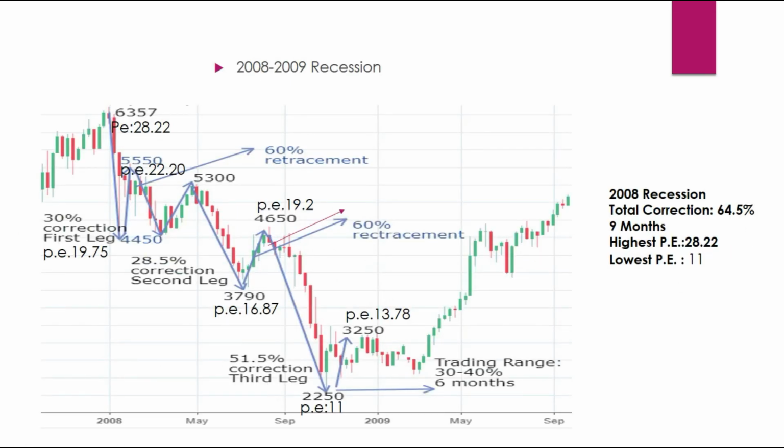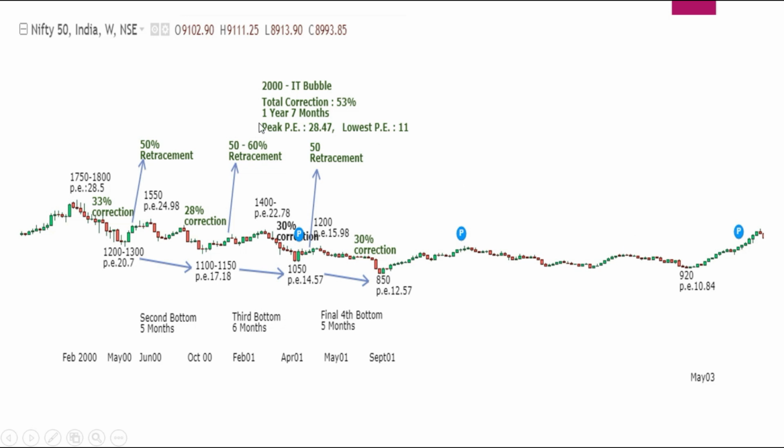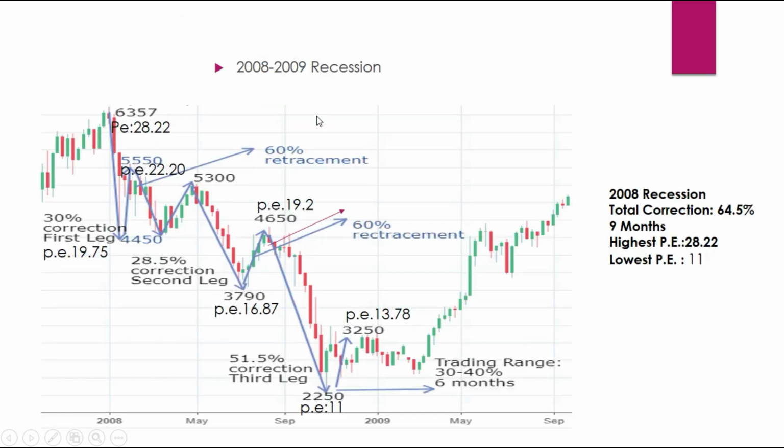Now I'm coming to the 2008 recession. In 2008, the total correction has been stronger than the IT bubble. Here the correction has been 64.5%. The correction is stronger, but the time frame is shorter. If you could see, this is only 9 months, whereas this has been more than 1 year, 1 year 7 months. And the highest PE again here is around 28.22.